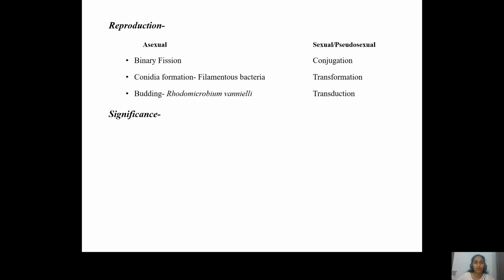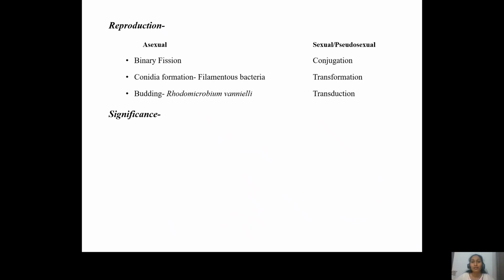These conidia break off, and when they fall onto a suitable medium, they grow back into a proper filamentous bacterium. And another type of asexual reproduction is budding, wherein a bud appears on the cell, which later grows and then separates off, producing a new bacterium.